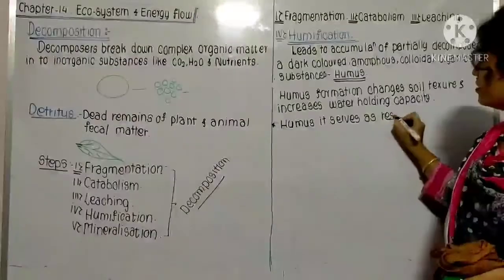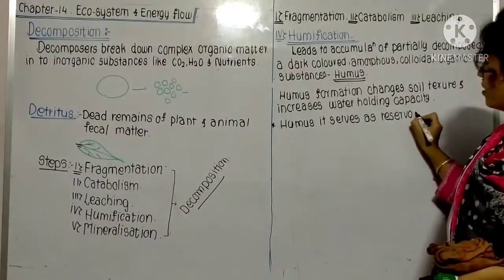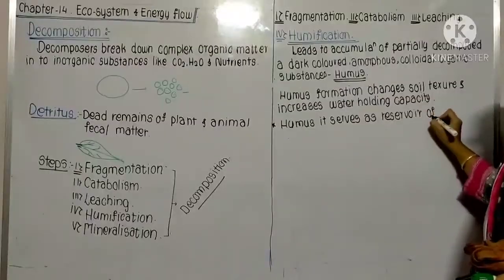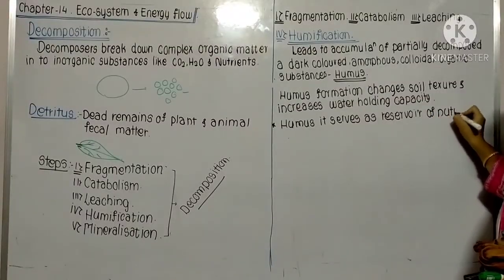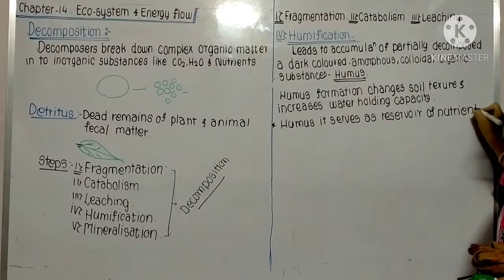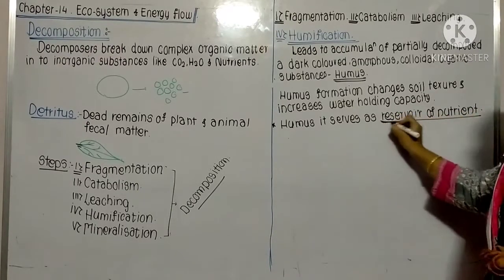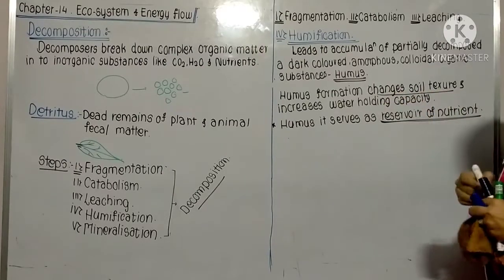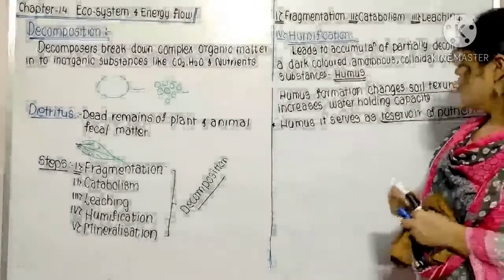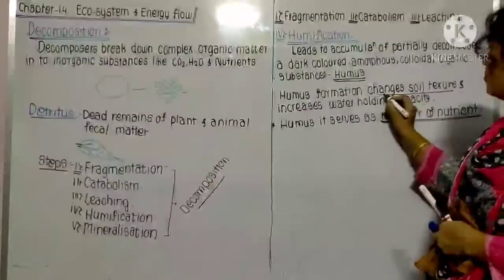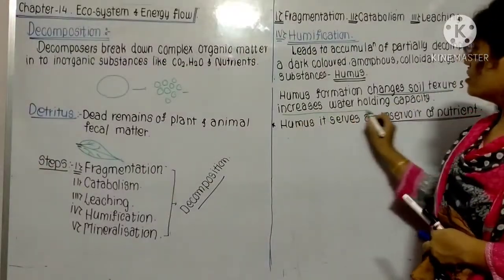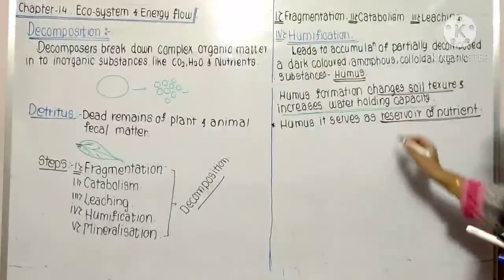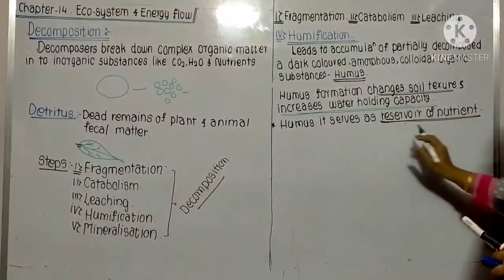It serves as a reservoir of nutrients, because it is very important to increase the nutrients in the soil. It changes soil texture, it increases water holding capacity, and it serves as a reservoir of nutrients.